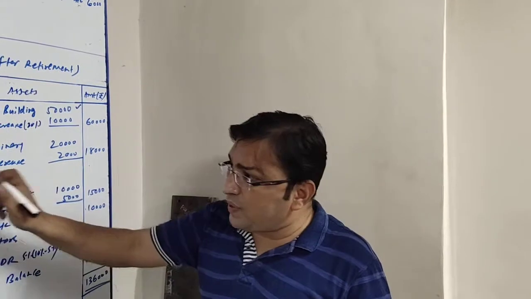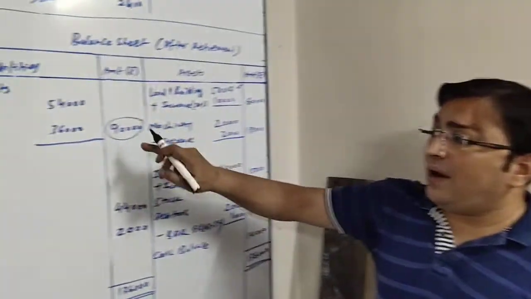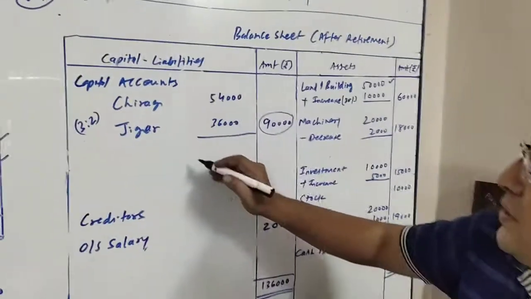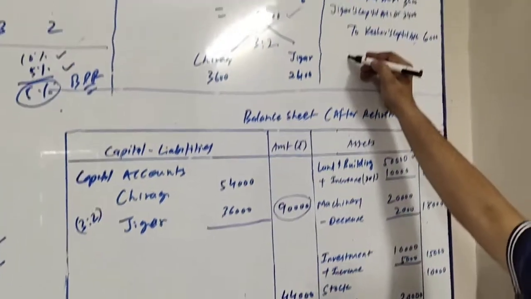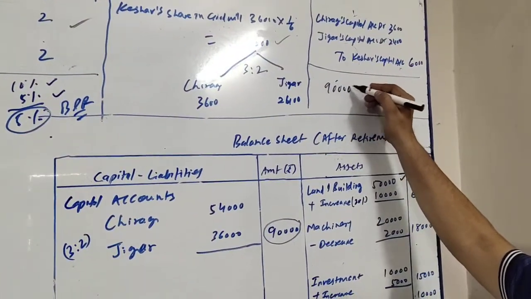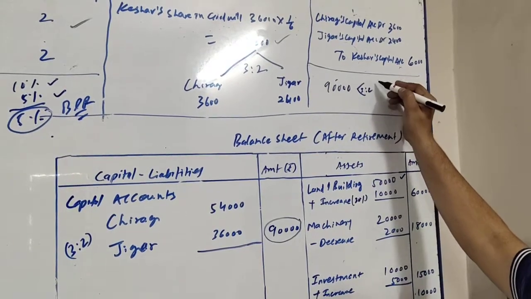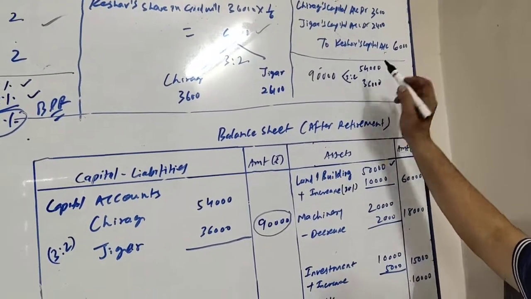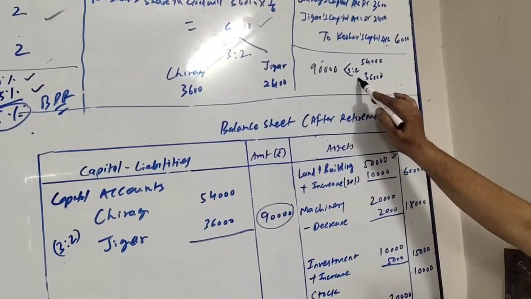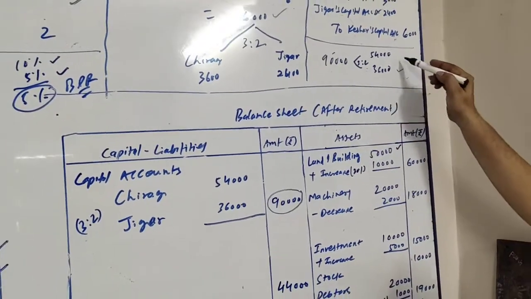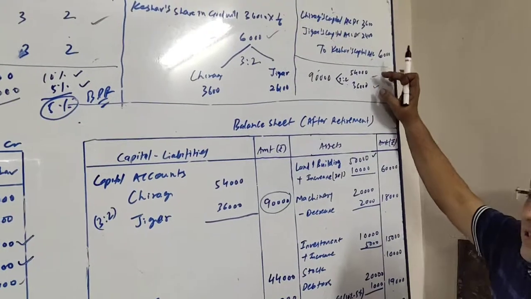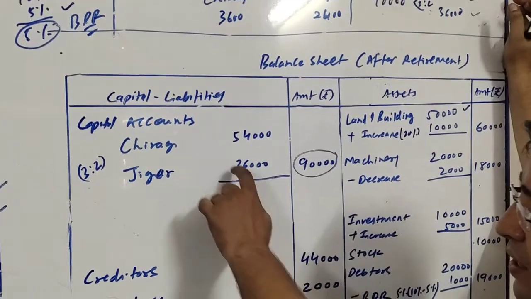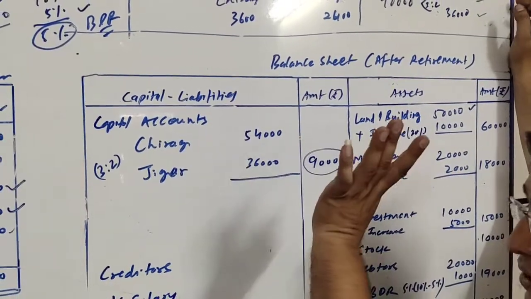Okay, friends, so this way the 90,000 combined capital we will find. Now this capital they have to maintain in their new ratio, and the new ratio is given 3:2. So when I take 90,000 and distribute it in the proportion of 3:2, I get 54,000 and 36,000. This 54,000 comes when I take 90,000 into 3/5, and when I take 90,000 into 2/5, I get 36,000. So 54,000 and 36,000 will be the closing capital of Chirag and Jigar respectively.